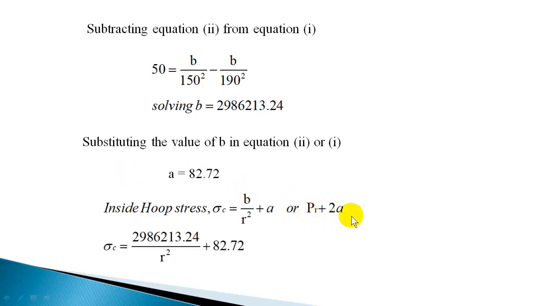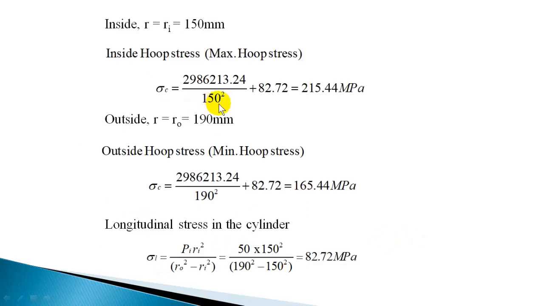So 50 plus 2 times A will give directly the hoop stress, or you can use the hoop stress equation B by R square plus A. B and A are known, and R corresponding to the inside is 150 mm, so 150 square you can substitute. Substituting the radius 150, you will get sigma C as 215.44 megapascal. Or you use P plus 2A: P is 50 plus 2A, 2 into 82.72, that will give 215.44.